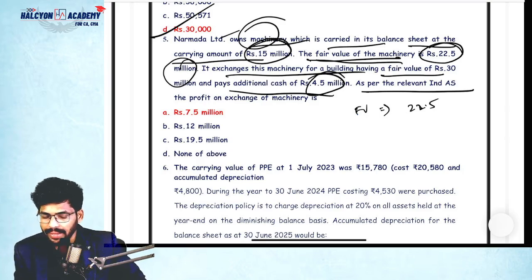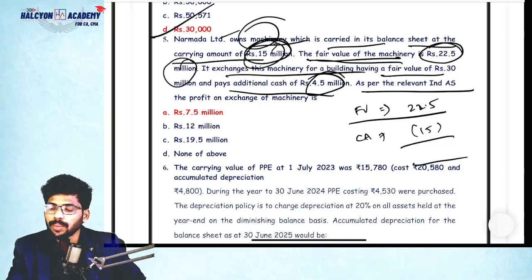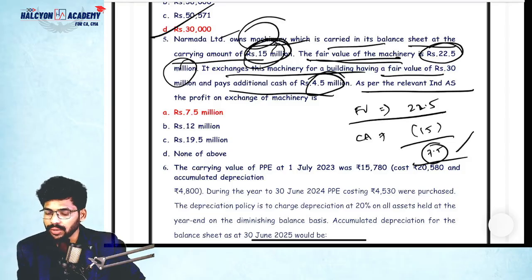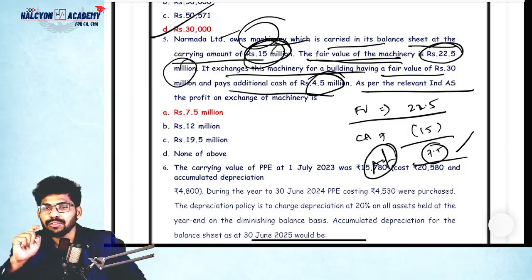And additionally paying cash, how much? So you can ignore the cash also. You can ignore it and calculate the profit directly. So fair value is 22.5. Then the carrying amount of the asset is how much? 15 million. So carrying amount is 15. How much is the difference? 22.5 minus 15, guys, is 7.5, right? So 7.5 is the profit on exchange of machinery. Yes, that's it. Simple.